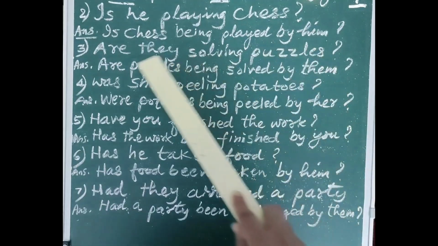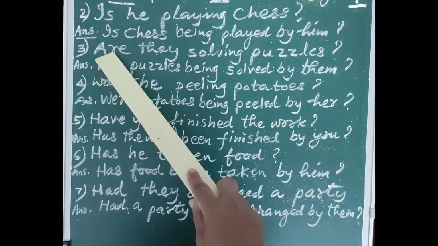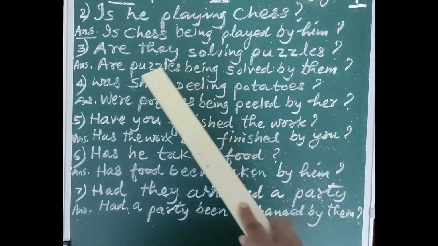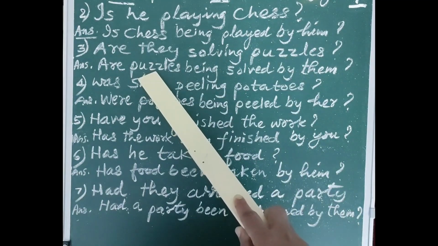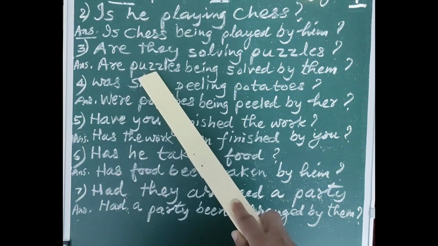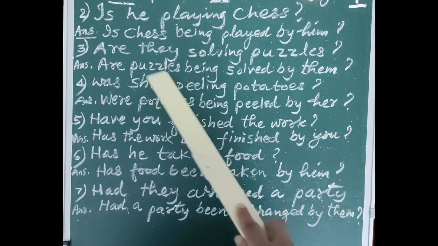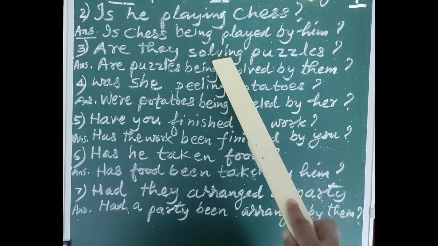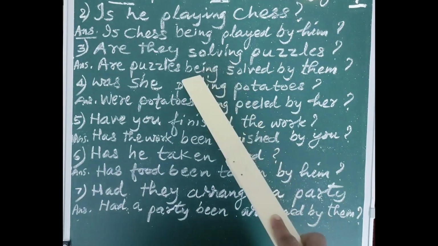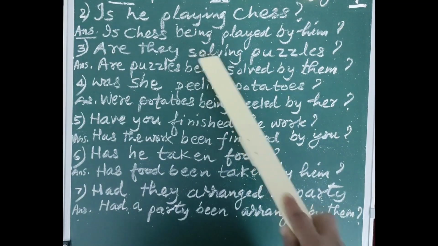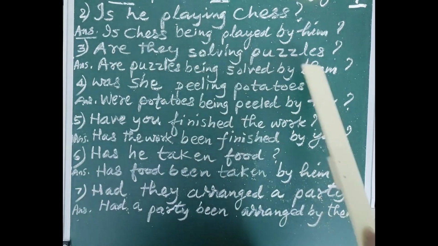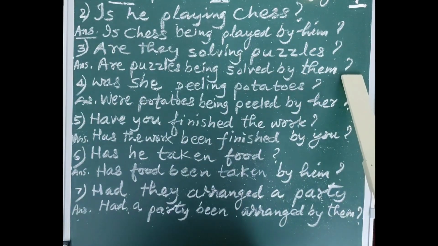What you have to follow? You have to find out the helping verb. Then bring the object to the place of the subject, that is the second position in a question sentence or in an interrogative sentence. So puzzles is plural, therefore please just repeat are. Then please come to this verb ing, always write being. Solve, solved, use by, and they will be converted into them, put a question mark.